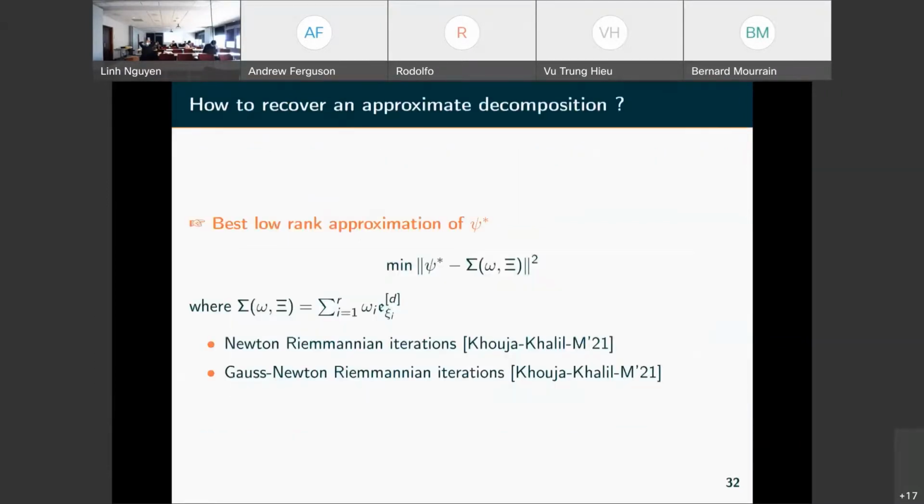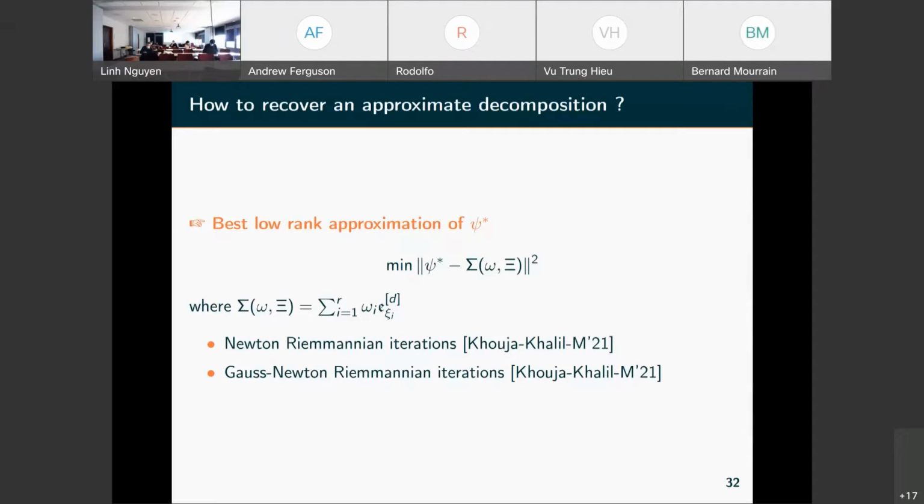Okay, so this is the last slide, which is not finished, but I want to say that in practice there are also other problems. In fact, the tensor we have, or the sequence of moments we have, is not exactly the weighted sum of evaluations, but it's close to such a weighted sum.